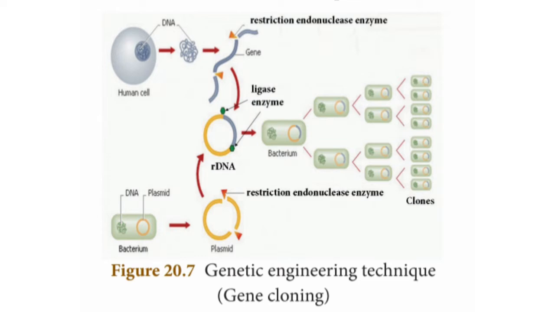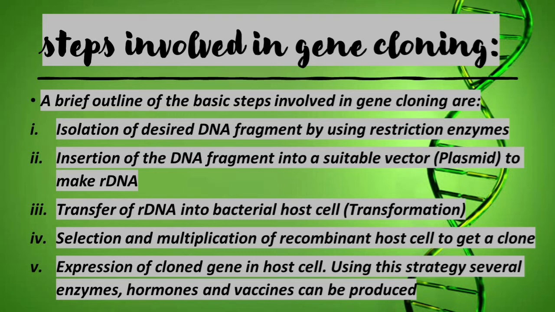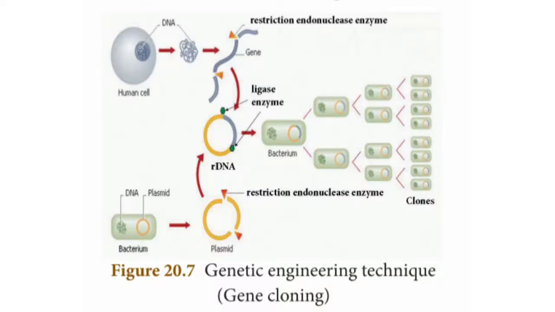Then expression of the cloned gene in the host cell. Then we have to introduce it into the host cell. So using this strategy, we can produce several enzymes, hormones, and vaccines. Do you know what enzymes are? Enzymes are biocatalysts which speed up chemical reactions. Then hormones. Hormones are secreted by the endocrine glands.